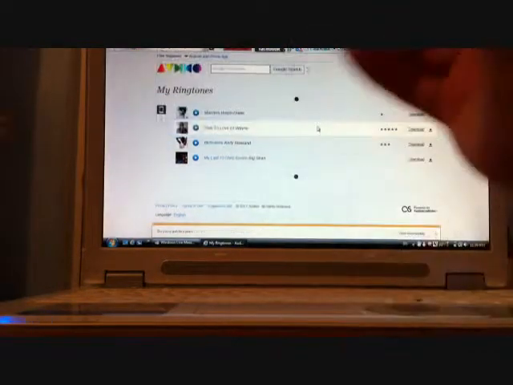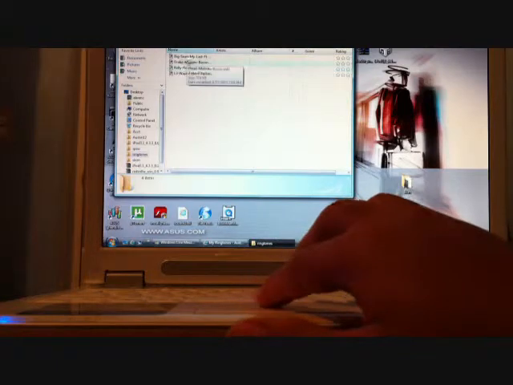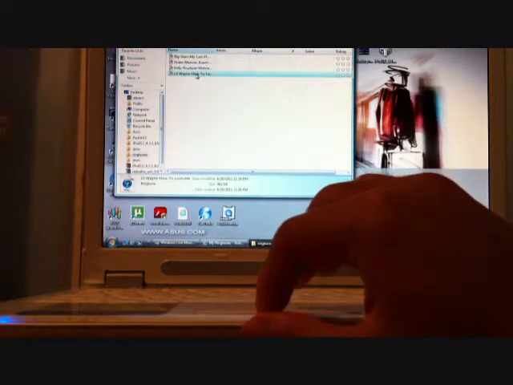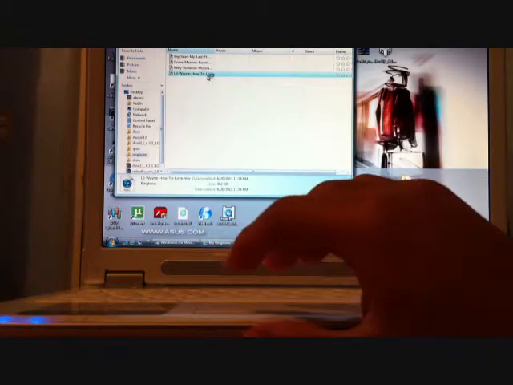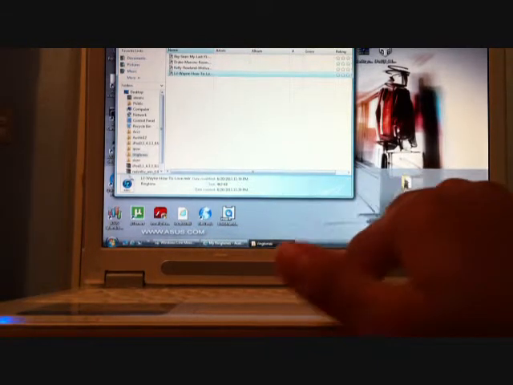And then since I downloaded already, then you want to go to ringtones. Click on the one you downloaded, and it should play in your iTunes account, your iTunes library.